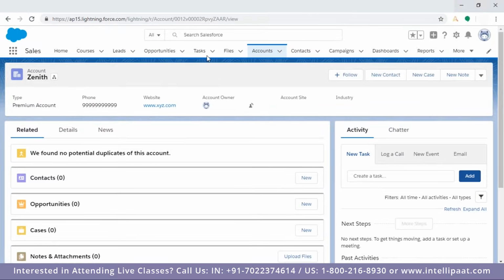Generally, the ID, because it is alphanumeric of 15 digits, we don't display on the user interface. The user interface is for end users, like sales reps, call center executives, sales managers, or CEOs. So what will they do with that ID? ID is typically for developer use, for administrator use. That's why you'll not get it here generally.